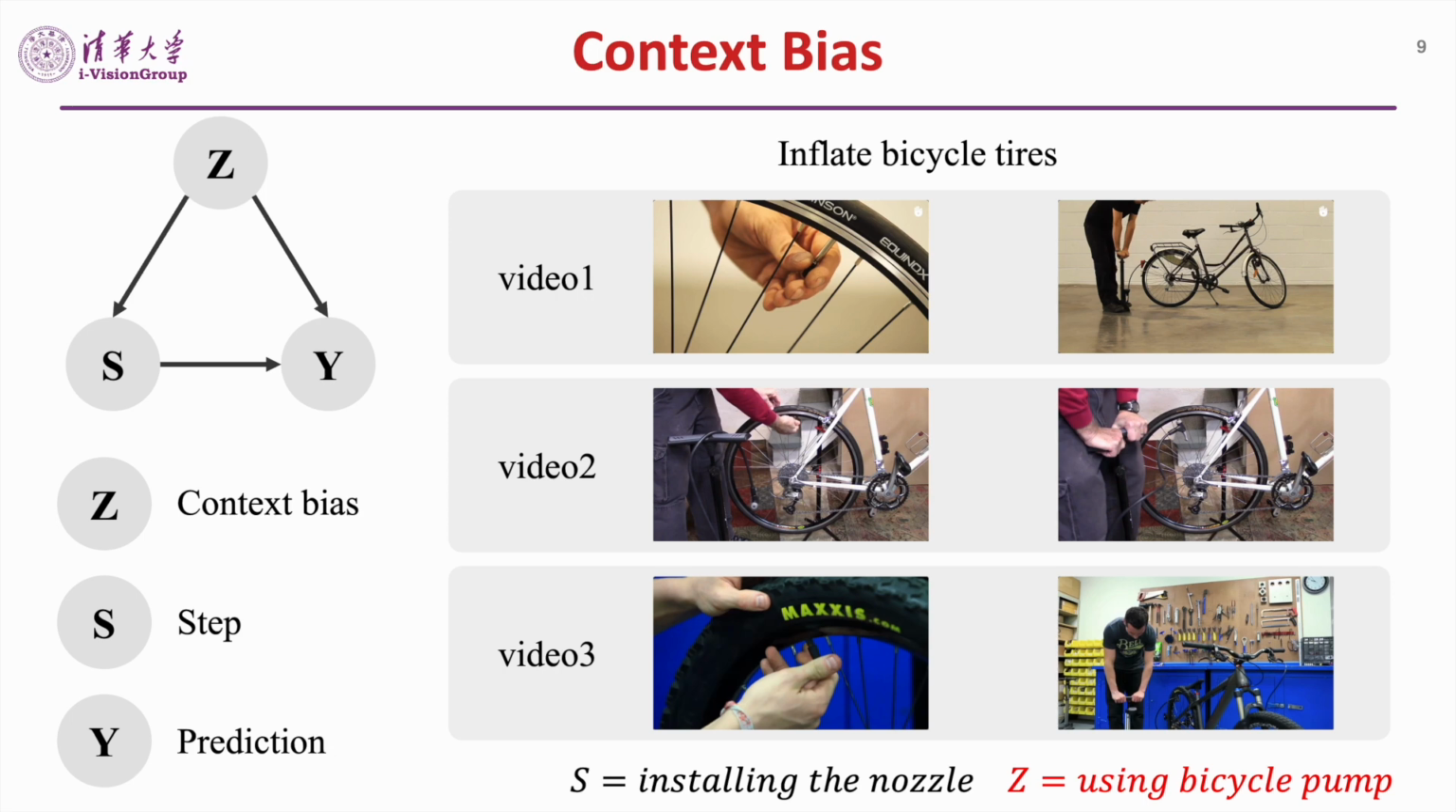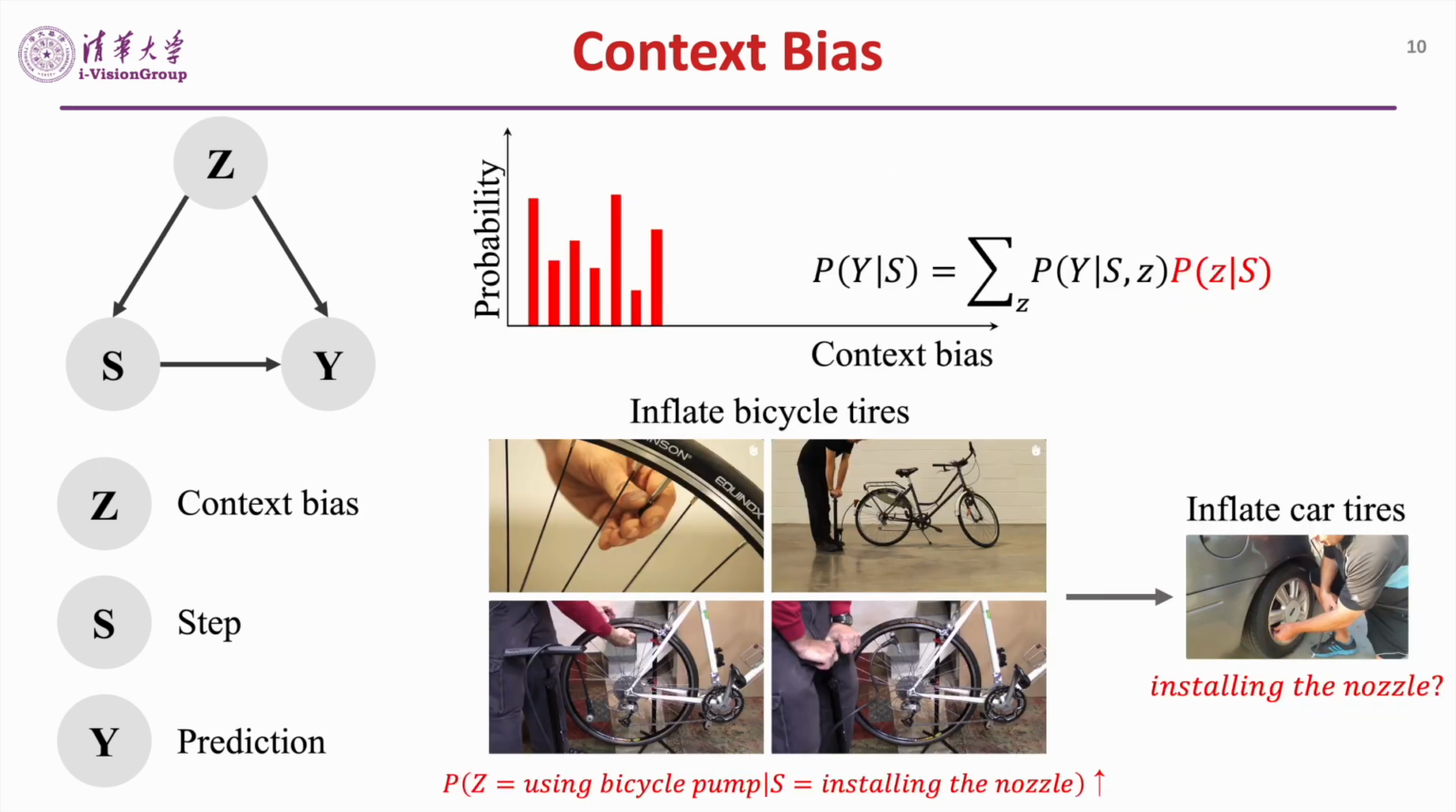Since Z simultaneously affects the step and the prediction, we call it a confounder, and it misleads the model to spurious correlation. For example, in the task inflate bicycle tires, using bicycle pump is always observed together with the step installing the nozzle, which brings excessive dependency. We write the likelihood with Bayes' rule and show that the likelihood is influenced by the probability of Z conditioned on S. We use an example to show that this probability is biased.